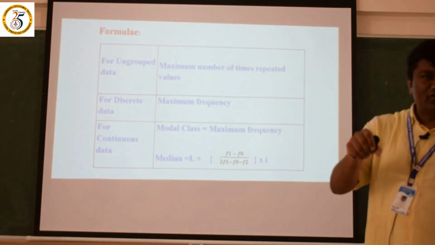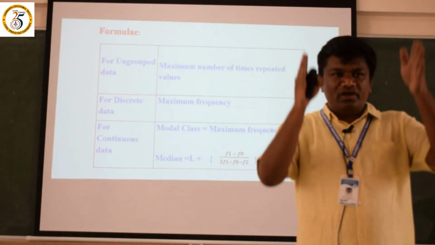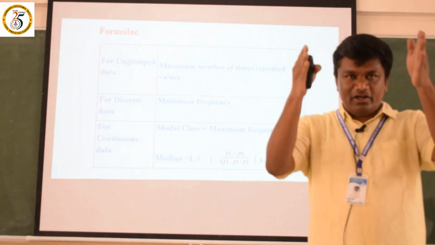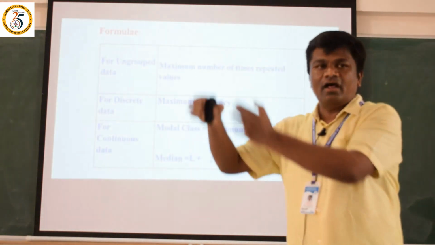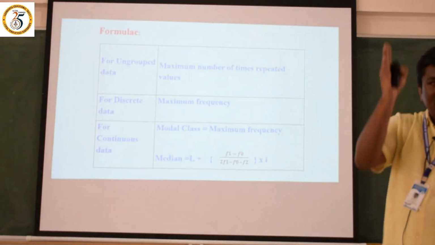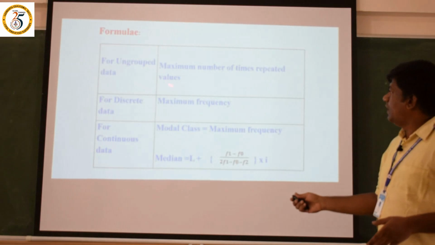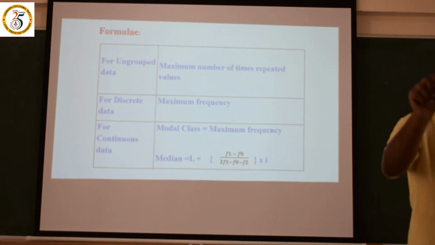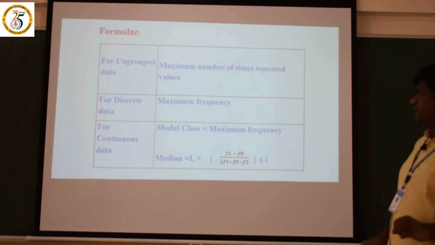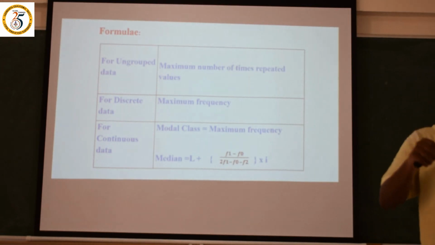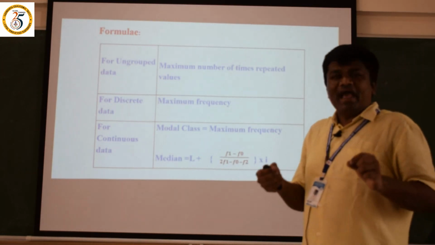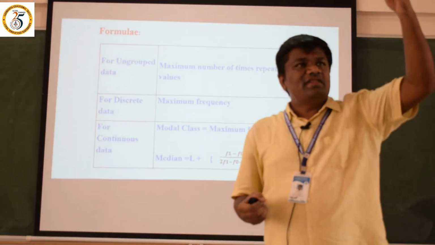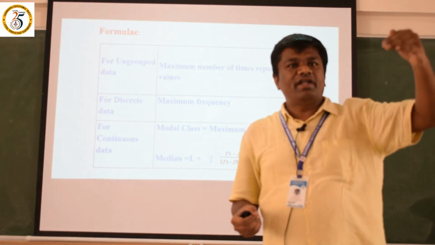Again in the mode also there are 3 categories or 3 methods. One is the ungrouped series or ungrouped data, then discrete data, then continuous data. Under the ungrouped data, the rule is the value that is repeated the maximum number of times. This is ungrouped data. For discrete, it is the maximum frequency. What is the maximum frequency? In the list they have given 10, 20, 30, 40. Which is the maximum?